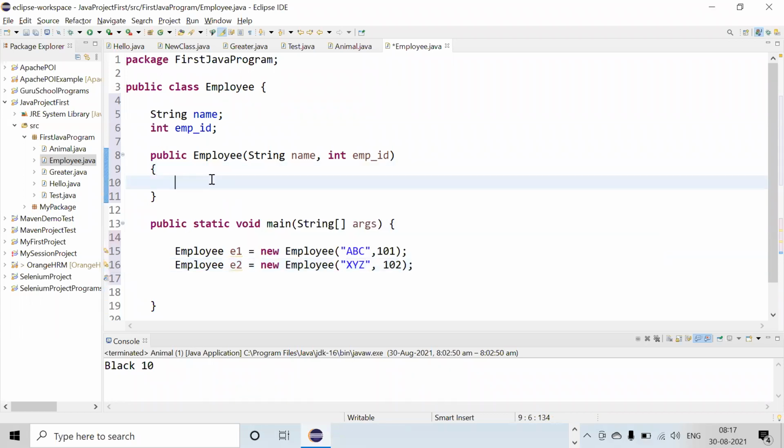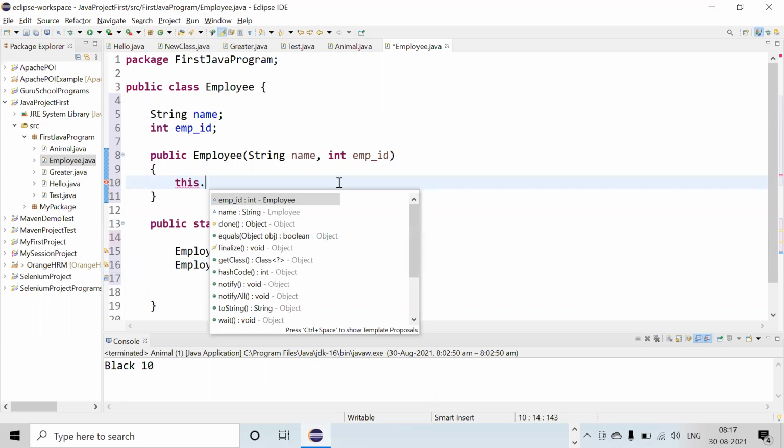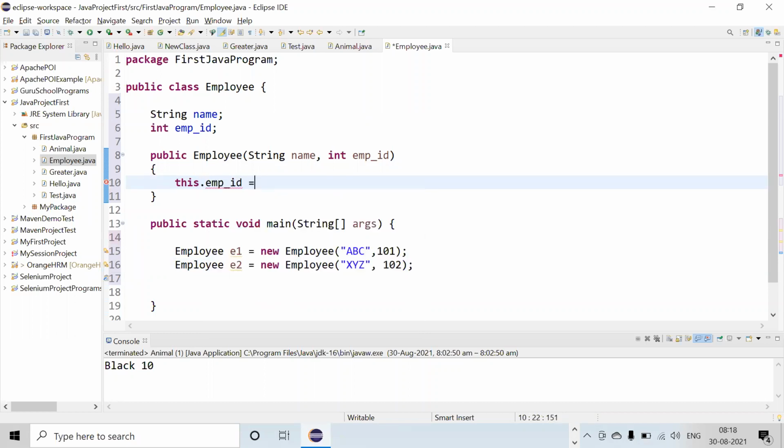Now you have to initialize it. These are the instance variable and these are the local variable, with the help of this keyword. Why are you using this keyword? Because the name of this integer, the local variable, and the instance variable is the same. So what will you do? You will use the this keyword to differentiate it.